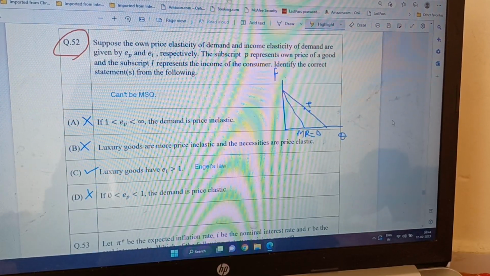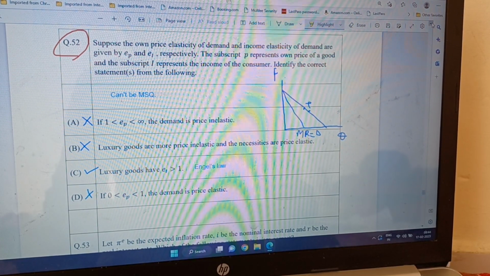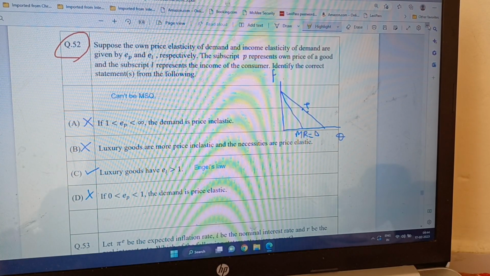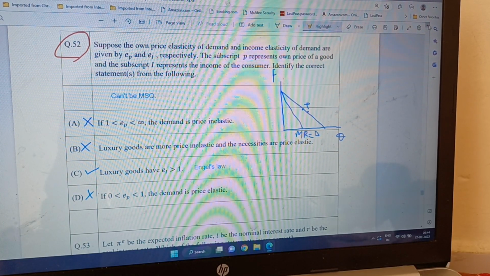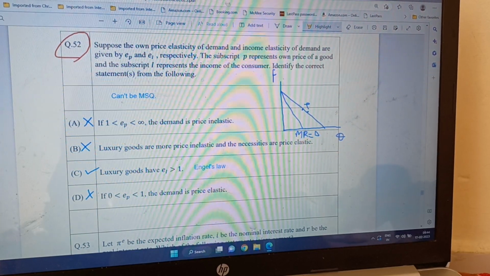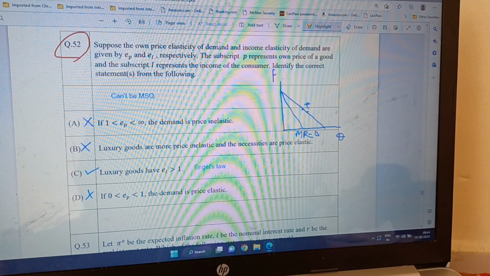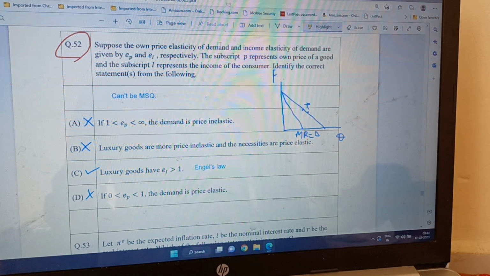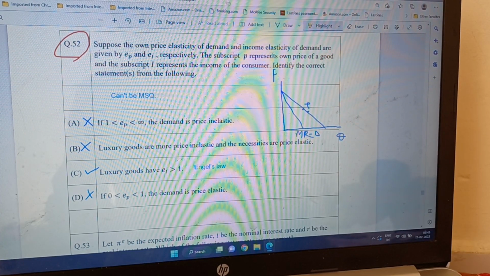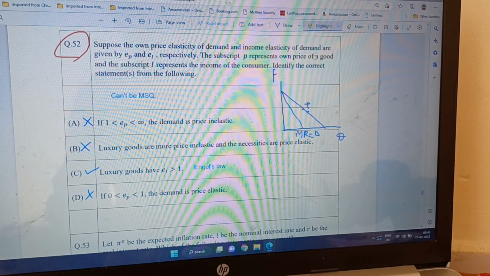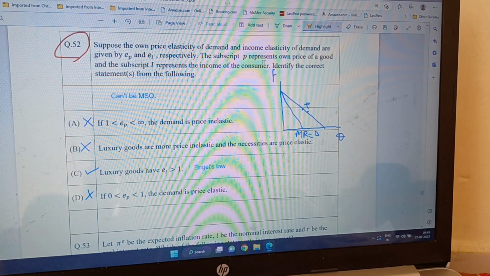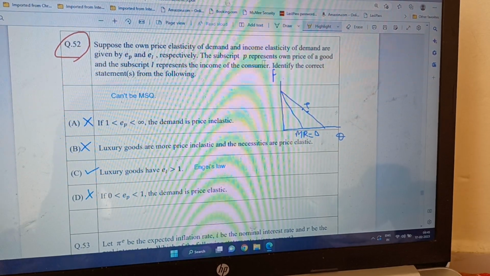Let's go to the next question. This question is actually wrong. So probably you all will get credit for this question, or there can be a typo. It is also possible. Since it is an MSQ question, there must be more than one answer. So let's see. Suppose the own price elasticity of demand and income elasticity of demand are given by EP and EI respectively. The subscript P represents own price of a good and the subscript I represents the income of the consumer. Identify the correct statements from the following.